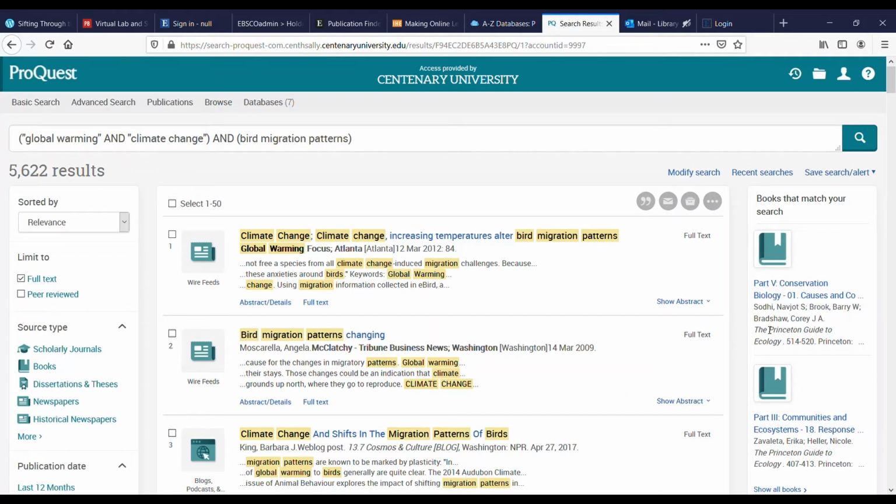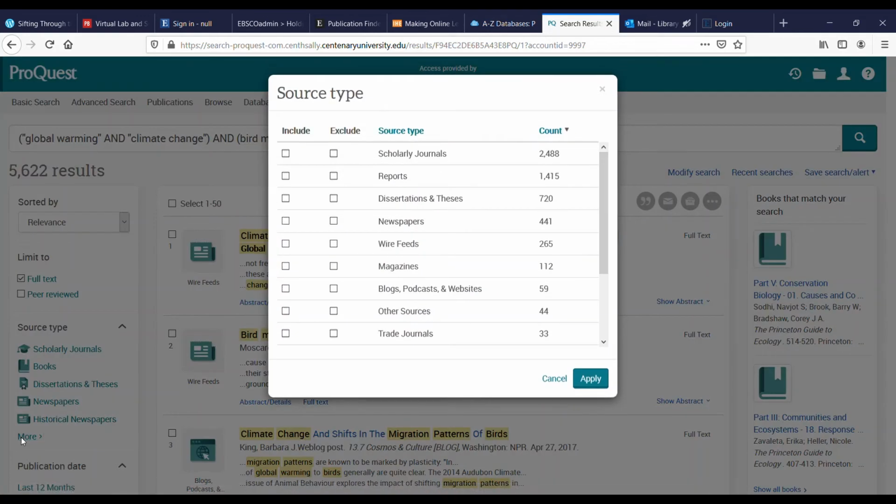Looking at the results screen, notice we have 5,622 results. Since our goal is to find popular sources like magazines and newspapers, let's take a look at the left column where the limiters are, and particularly the source type limiter. We can see scholarly journals, books, dissertations and theses, newspapers, historical newspapers. Since for right now we're not really interested in the first 3, let's click More to see all of the source types available from our search.